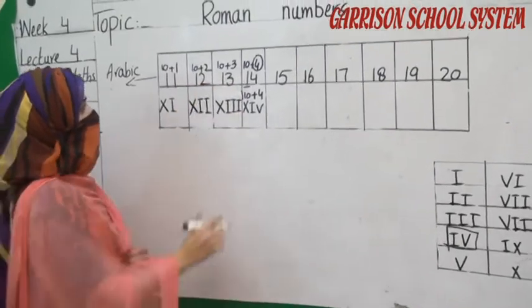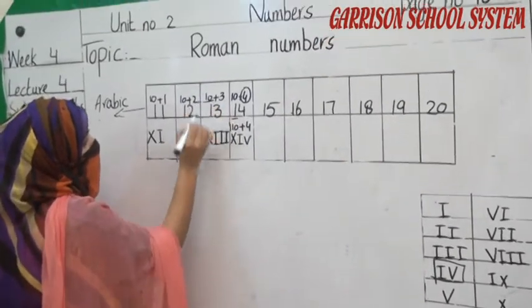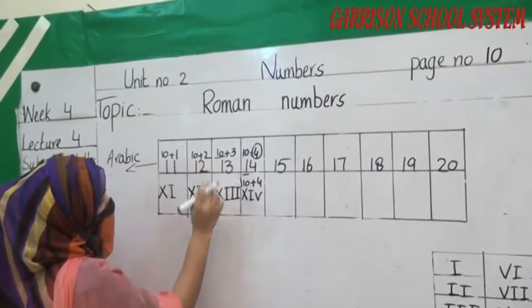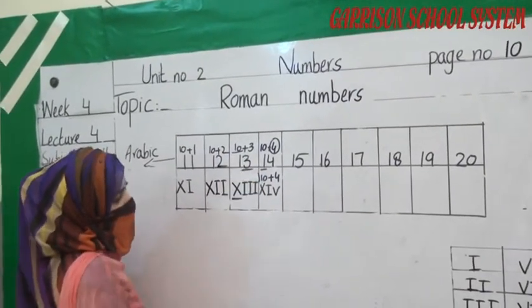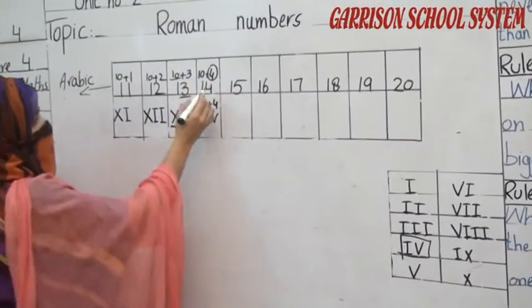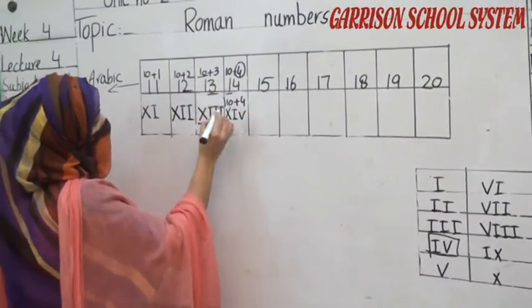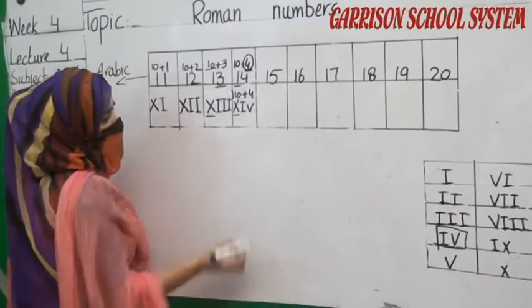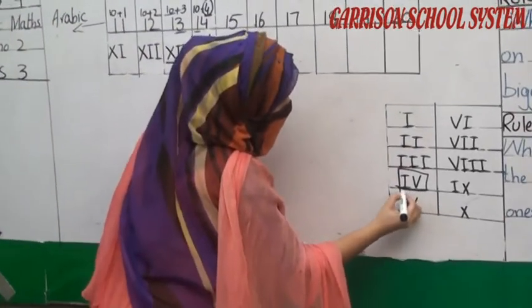Next, 13, 10 plus 3: X is representing the number 10, and for 3 we have to write three I's here. Next, 10 plus 4: we write X for 10. Now for 4, here are I and V.